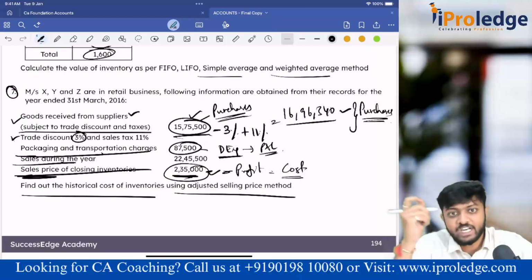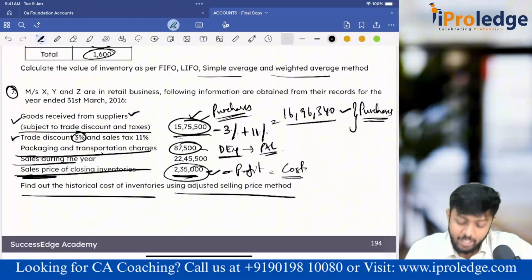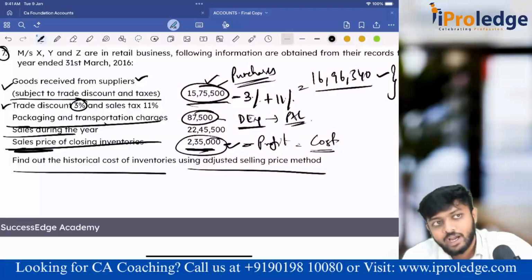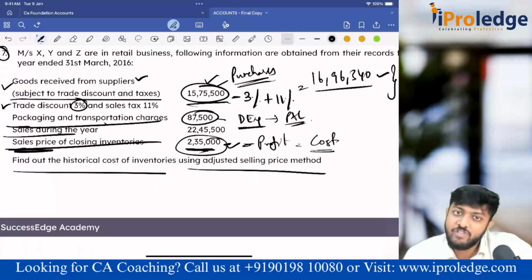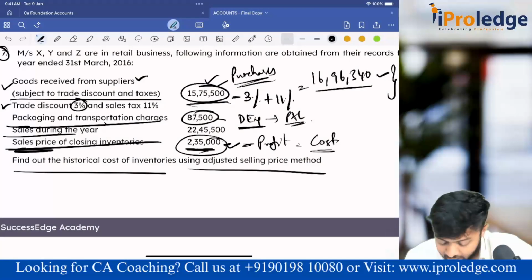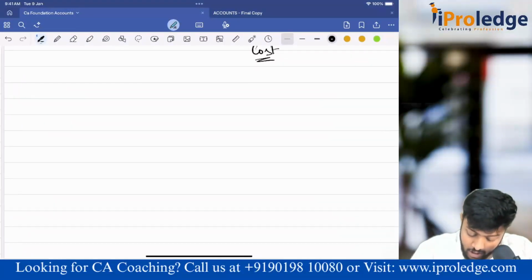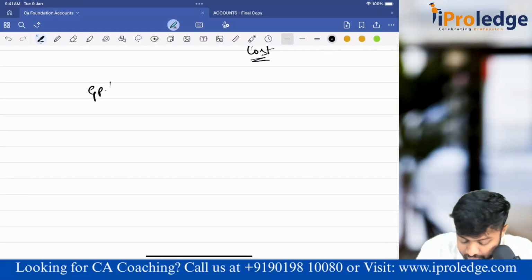I could have multiplied that GP margin and found out profit. But in the question, have they given you the GP margin? No. Nothing they have given. At least if they had given me GP margin, I would have found out profit. Now, that means we have to find out GP margin. What is the formula for GP margin?